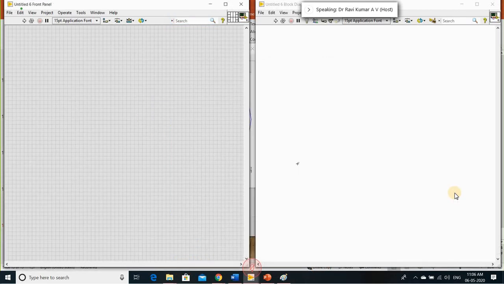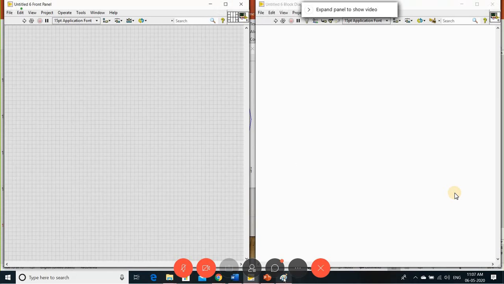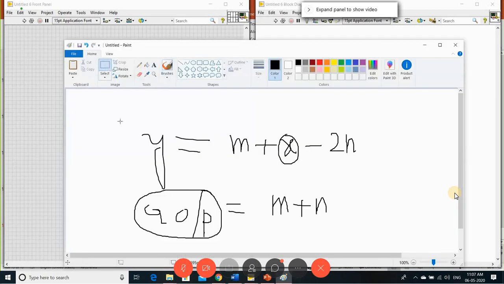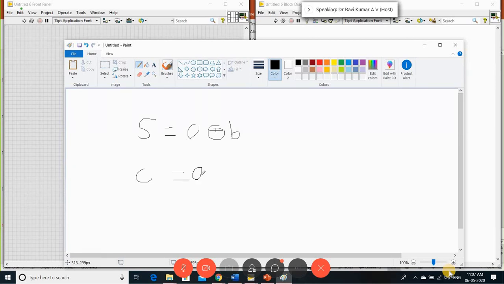I'm creating a new VI here. For explaining the sub VI, what I am supposed to do is realize a half adder. Okay, you know the half adder equations. What about your sum and the carry? Sum is equal to A XOR B, and your carry is equal to A into B. This is the half adder equation.